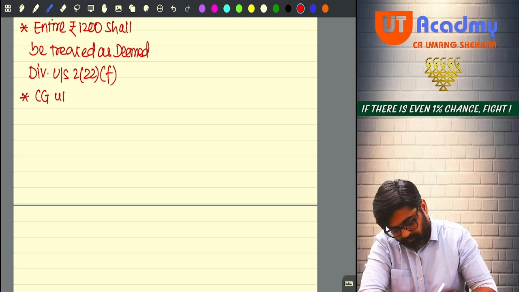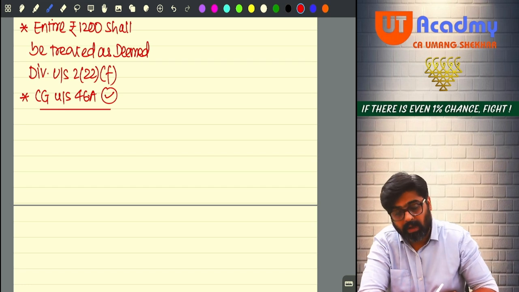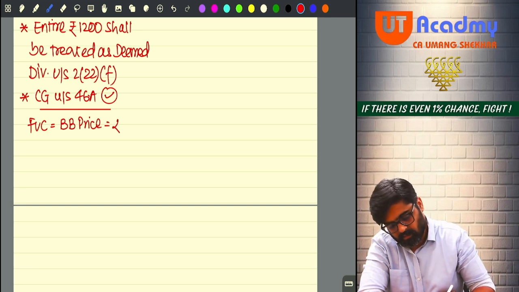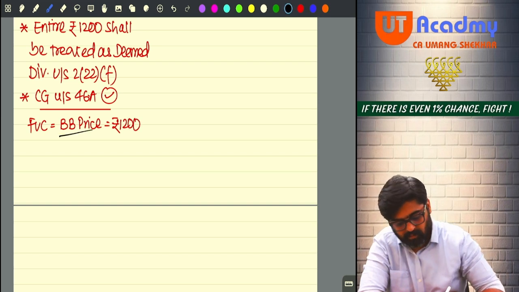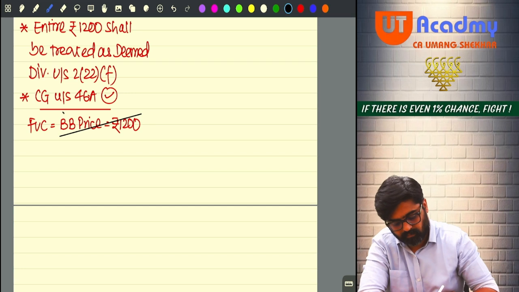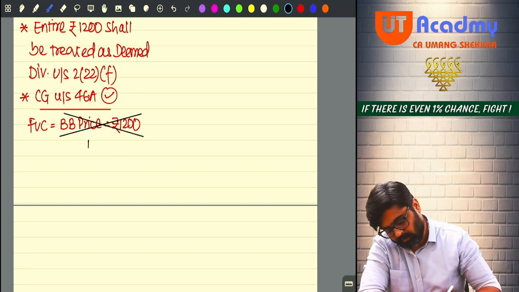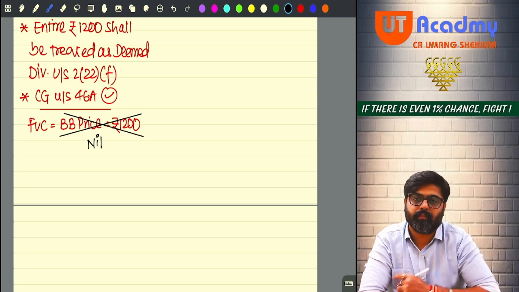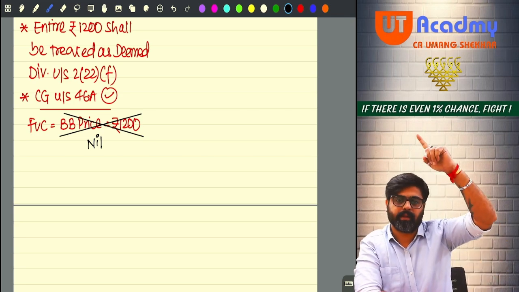Capital gain under section 46A will also be calculated. But to calculate this, the full value of consideration, the buyback price rupees 1200, will not be taken now. FVC has to be taken as nil, because that entire 1200 got taxed under the head IFOS.